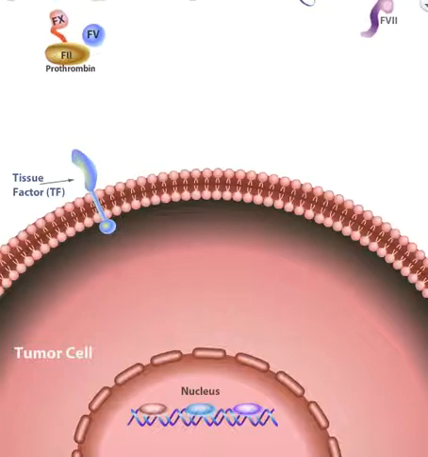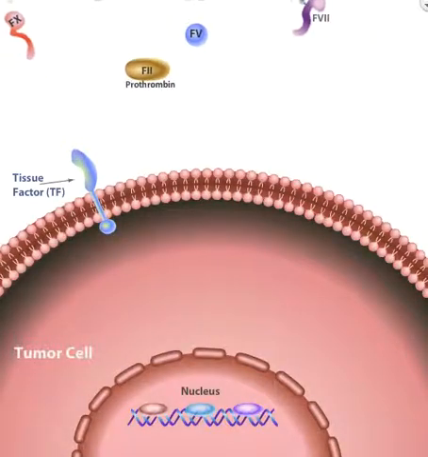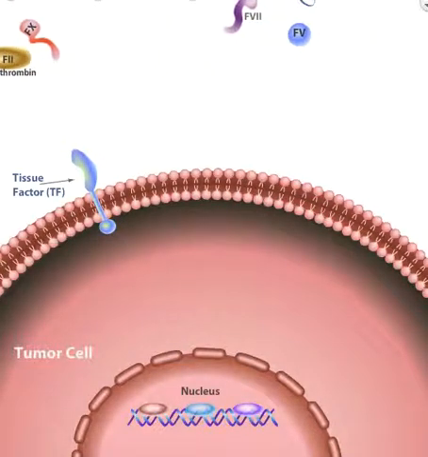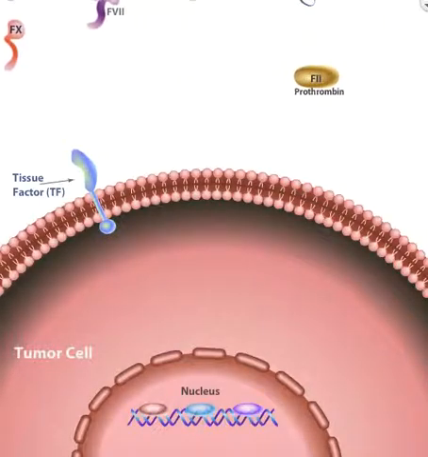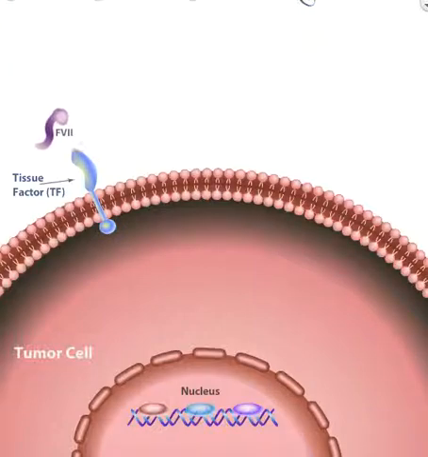Coagulation factors 5, 7, 10, and 2 are produced by the liver, circulating in the bloodstream in biologically inactive forms, and are found in the extravascular microenvironment of tumor cells. Factor 7 combines with tissue factor, forming a complex that converts factor 7 to a biologically active form, factor 7a.